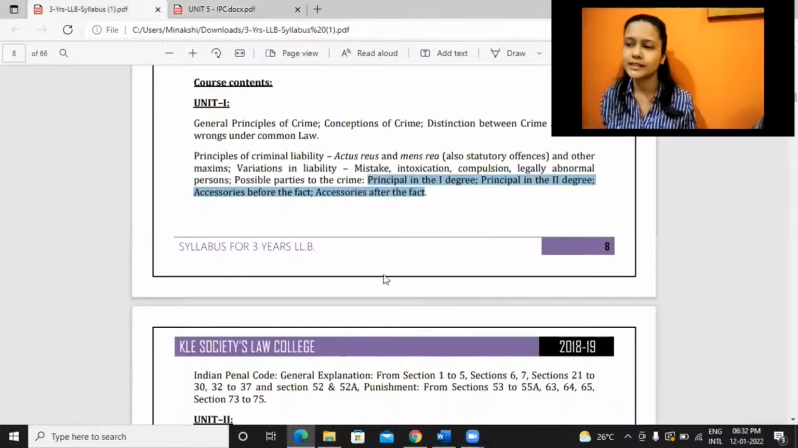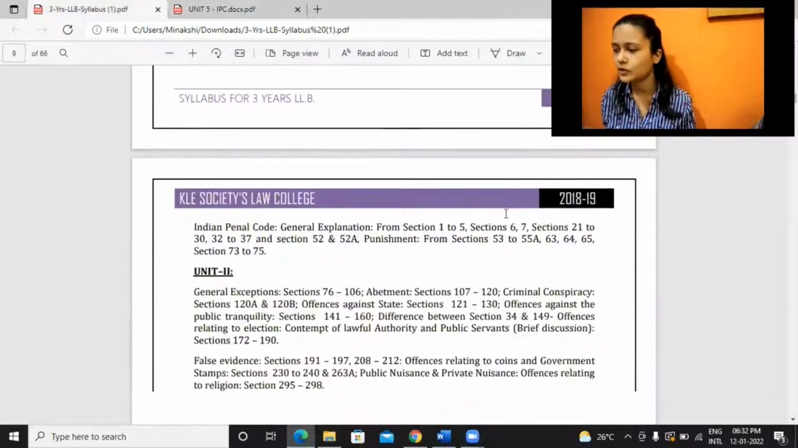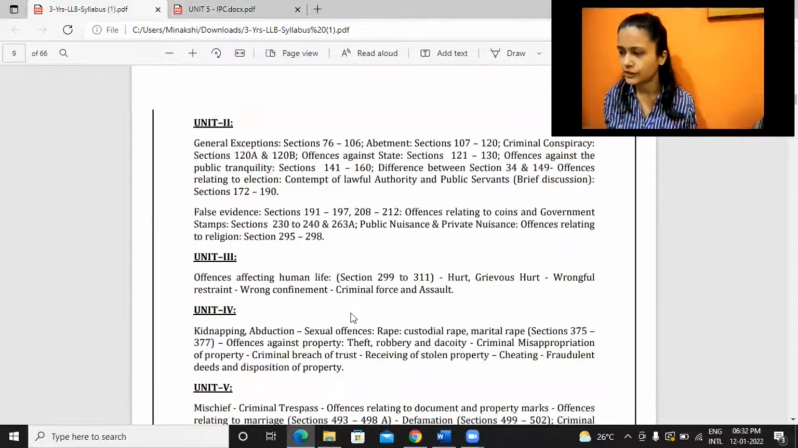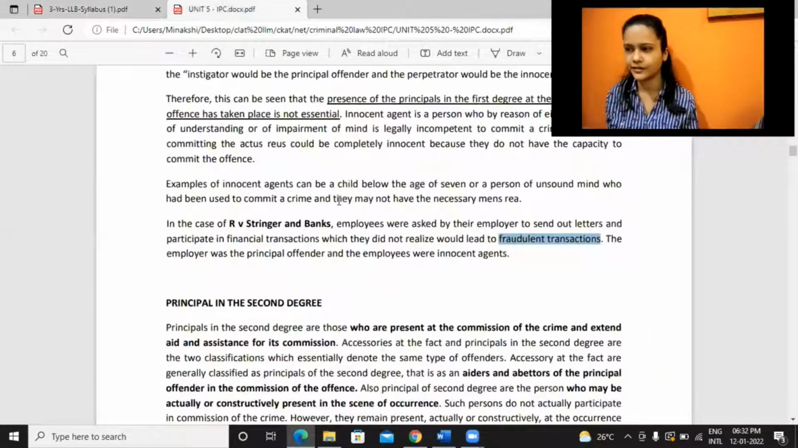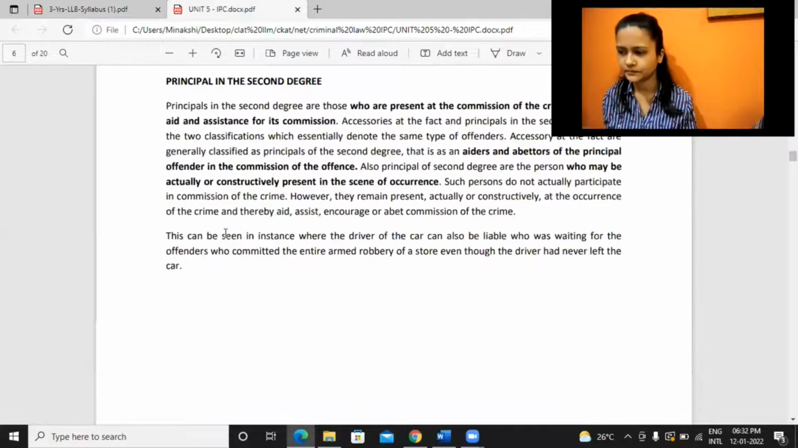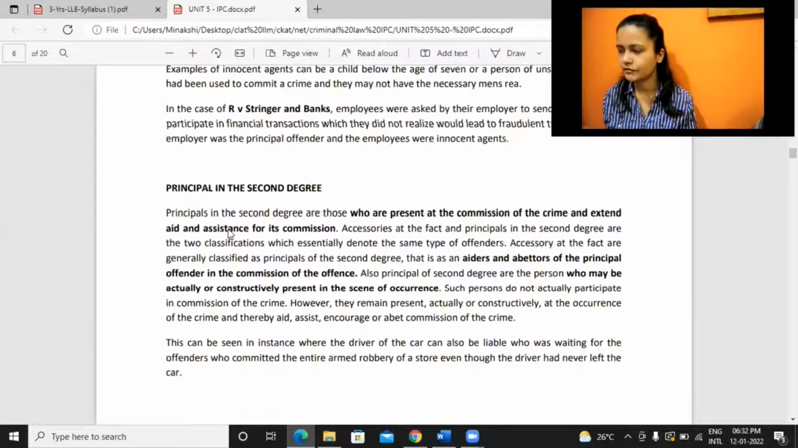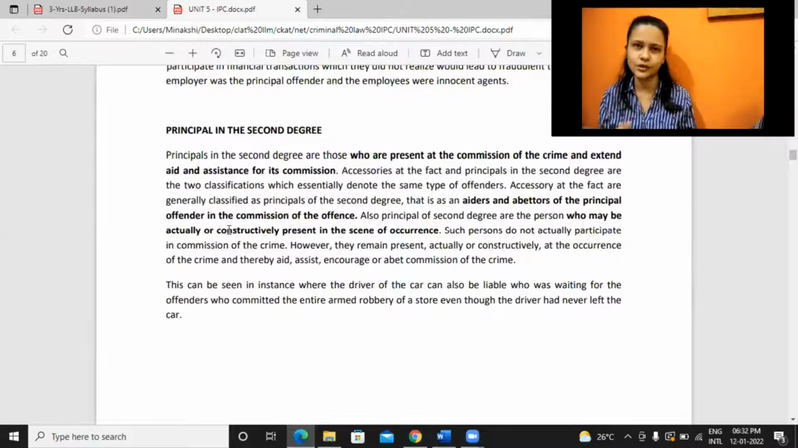But yeah, for the IPC, you would get criminal conspiracy, abetment, all these things. So for the IPC, the provisions would be a little different. This is just for understanding purposes. Okay, so this was principal of the first degree. Just remember those two examples: a child, and the person killing someone himself, directly. Yeah, directly.